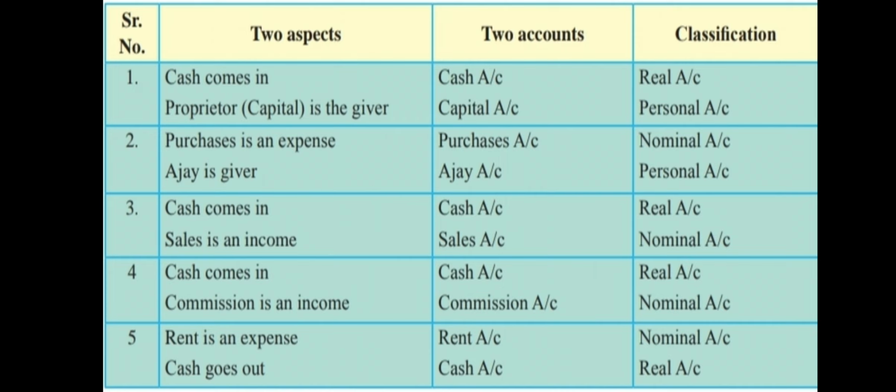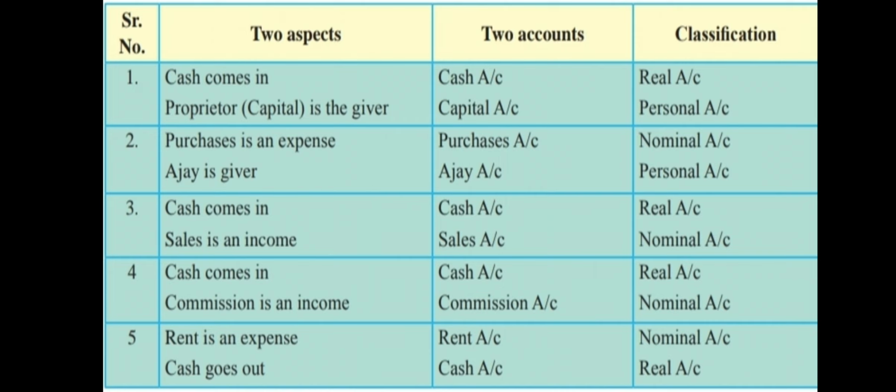Ajay is the giver. From him I purchased the goods, so he is the giver, right? From his business, goods are going out, and in my business, goods are coming. You understanding? So purchases is an expense. Ajay is the giver. Purchases is an expense, that is the nominal account. Ajay is a personal account.